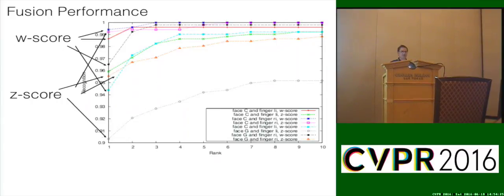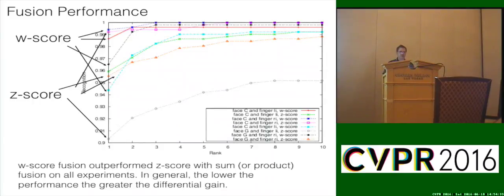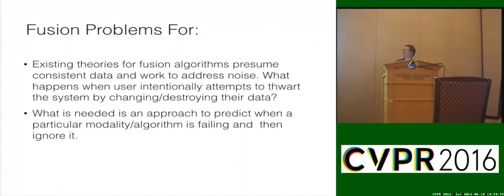So for each one of these pairs, the W score was significantly better than the Z score in terms of how we can do fusion. Not here, but we've done comparisons with the sum or product fusion, a whole bunch of other things, and we did much better than with all of them with the EVT.